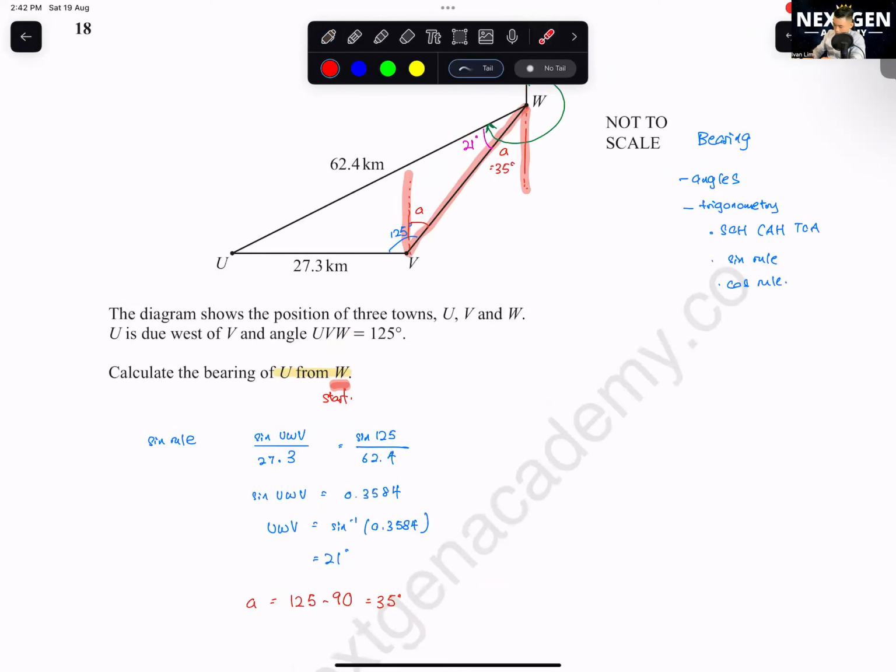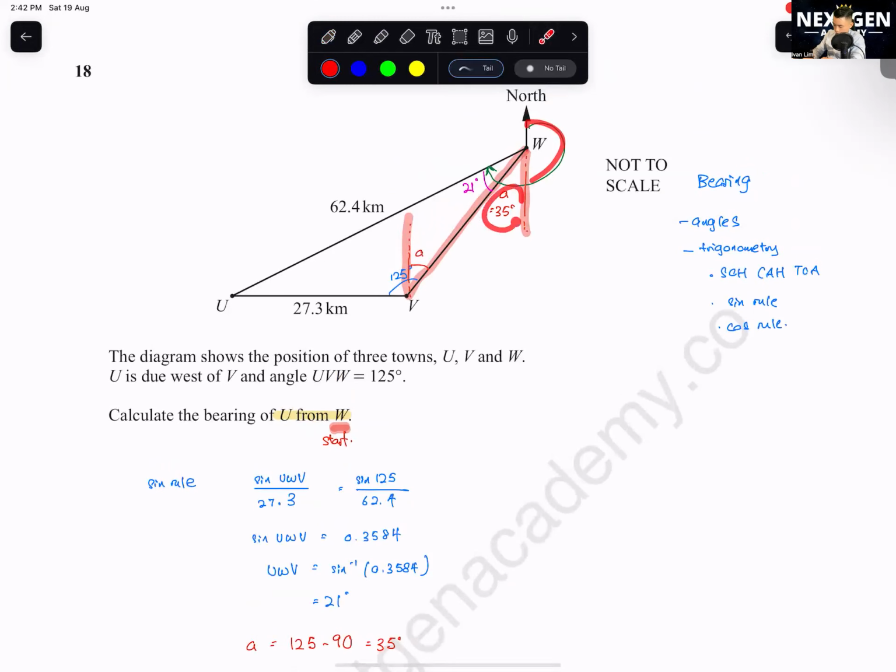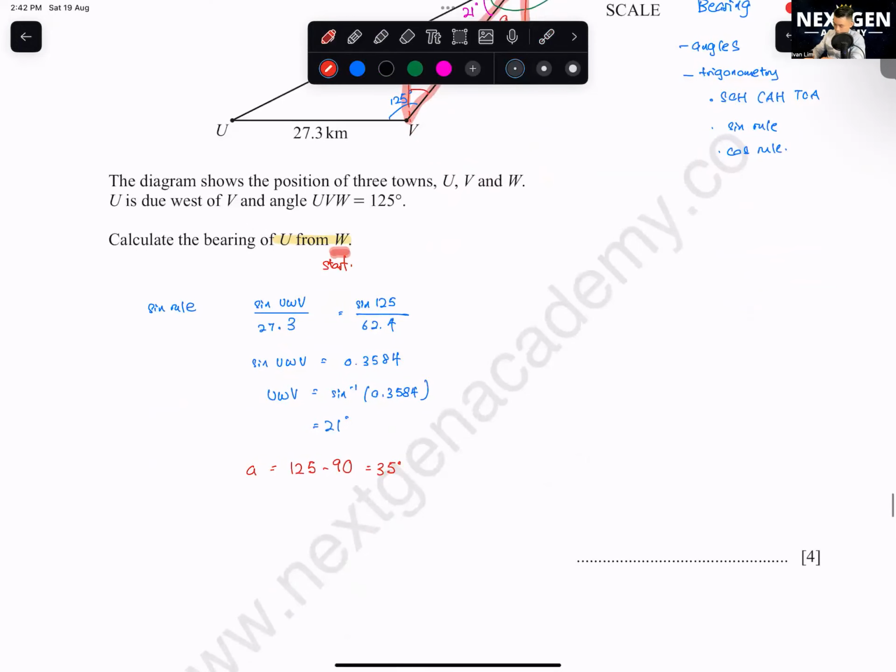Okay, so your bearing here is 180 plus 35 plus 21. Okay, so bearing equals to 180 plus 35 plus 21. Okay, if you got different methods to do also, it's okay, right? Okay, but this time I use this alternate angle method.